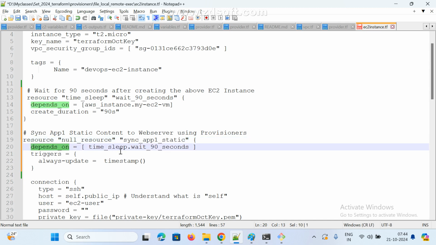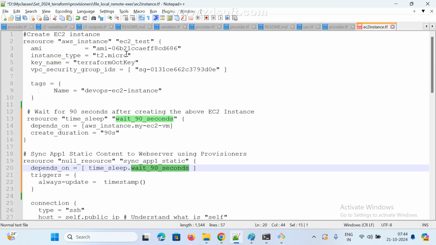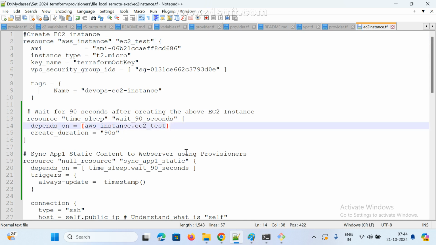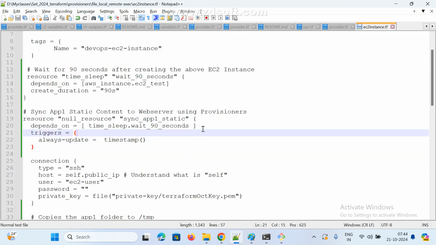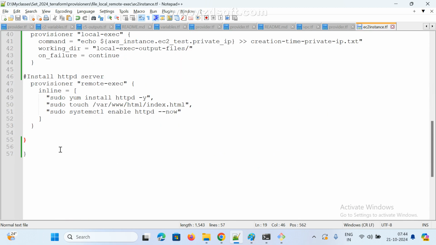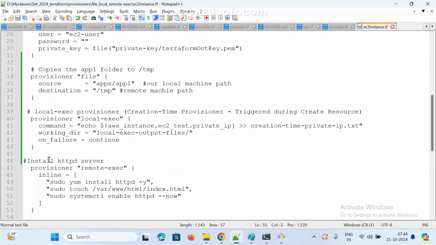It depends on the instance. After the instance is created, in the timestamp I am giving 90 seconds. 90 seconds means how much time will it wait? 1 minute 30 seconds, 1.5 minutes. It depends on my instance, so after my instance is created, the creation duration I have given is 90, and I have to wait 90. The remaining story is the same, and I closed it here. Clear?